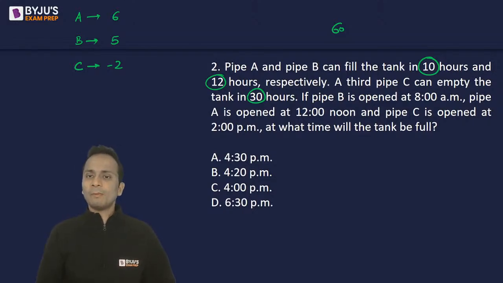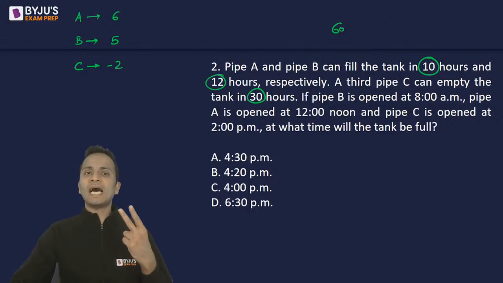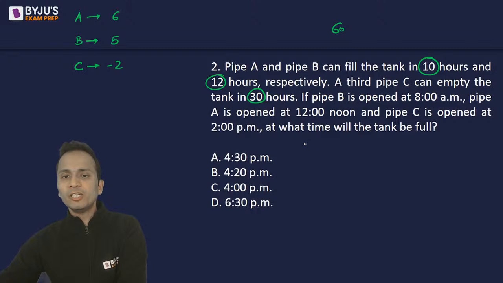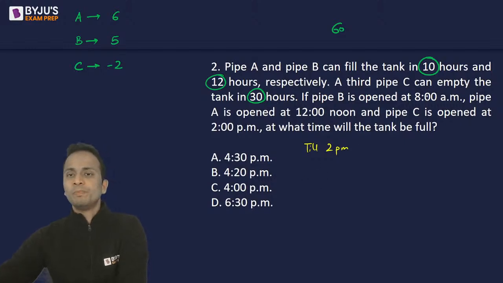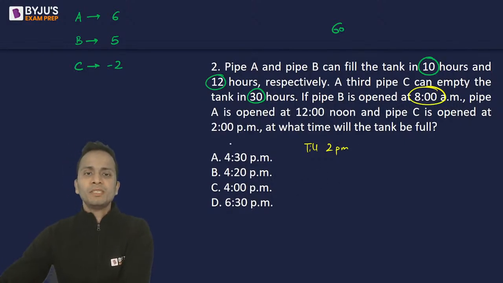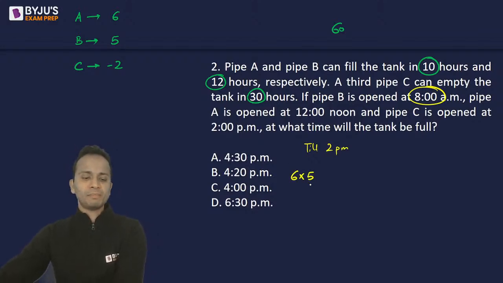Okay, now B is open at 8 a.m., A is open at 12 noon, and C is open at 2 p.m. So till 2 p.m., A and B both have worked, right? So B, which was opened at 8 a.m. till 2 p.m., B has worked for 6 hours. Now 1 hour work of B is 5. So 6 multiplied by 5 will be the total quantity of work done by B up till 2 o'clock.